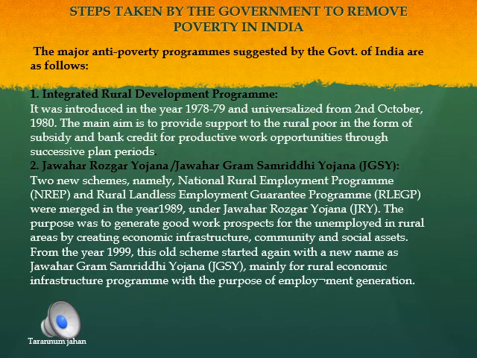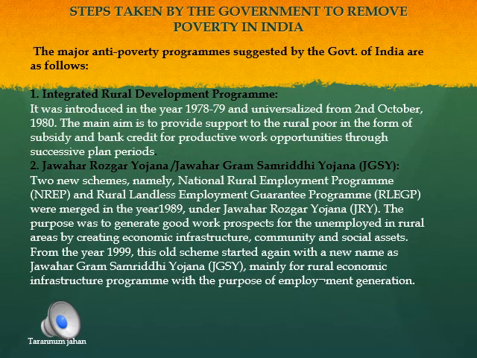Steps taken by the government to remove poverty in India. To come out of this poverty through a strong economy and good education, the government has taken many initiatives in developing India and removing poverty. The first one is the Integrated Rural Development Program. The main aim of this program was to support rural people by providing them subsidies and bank credits.